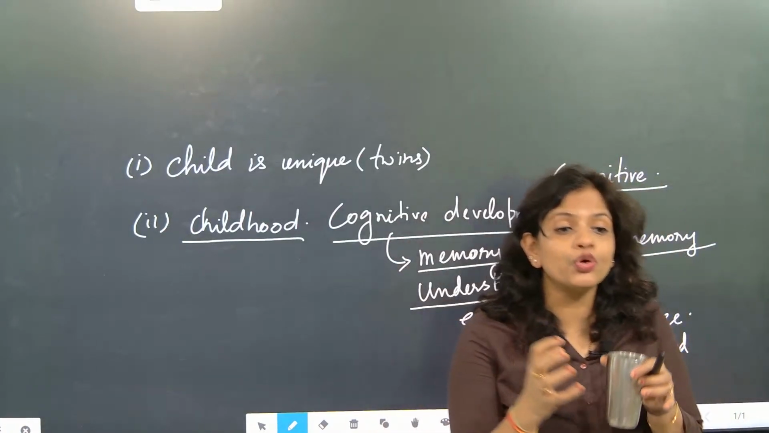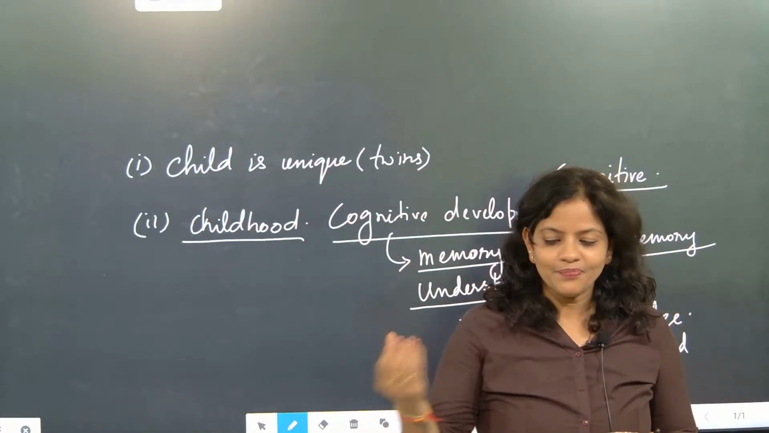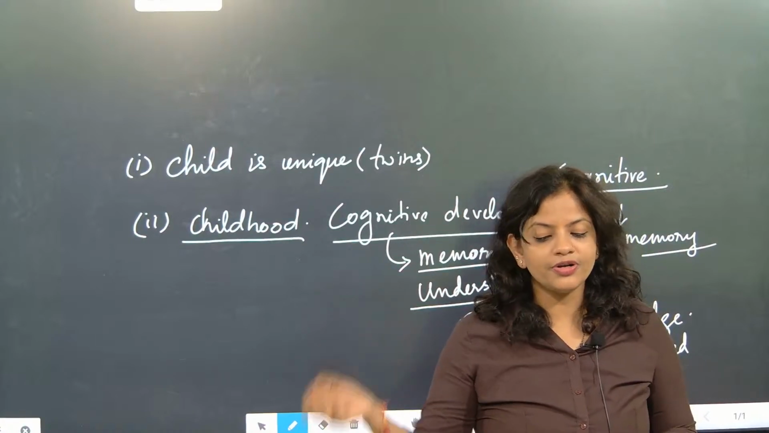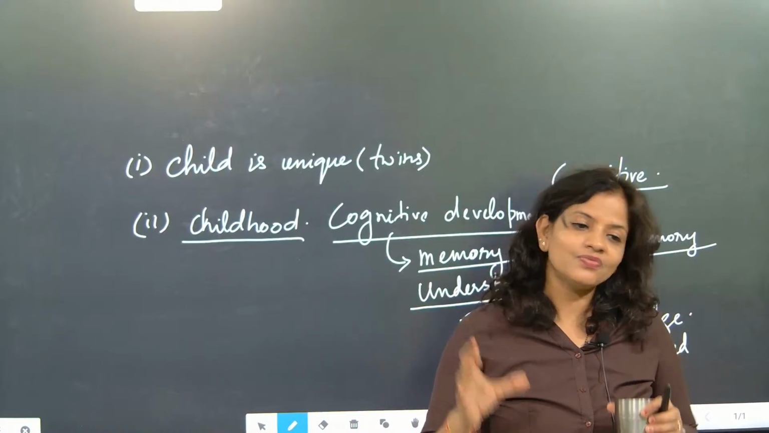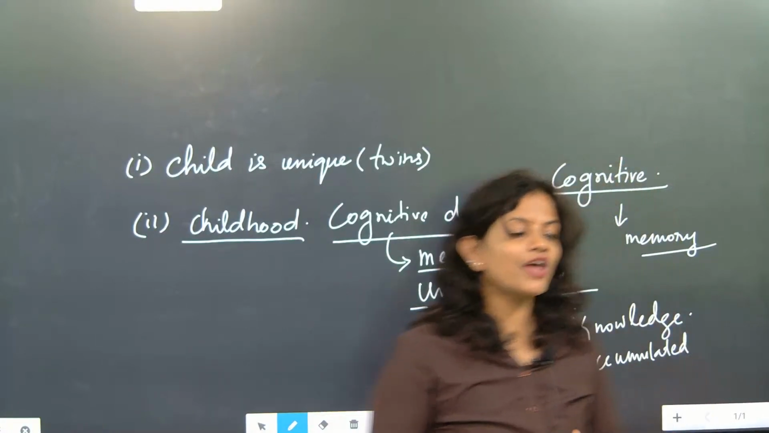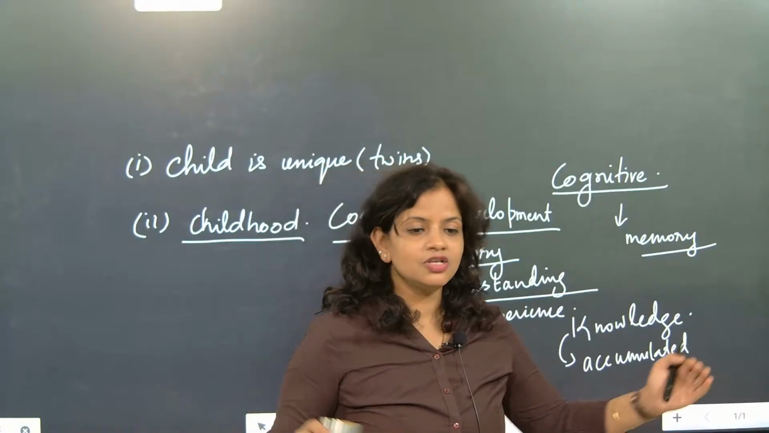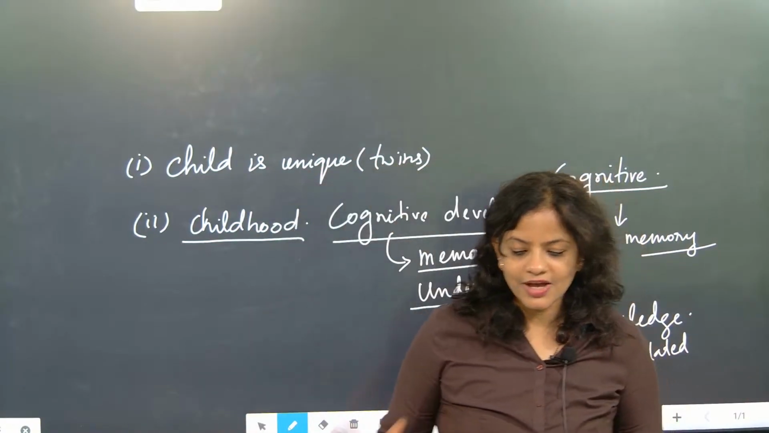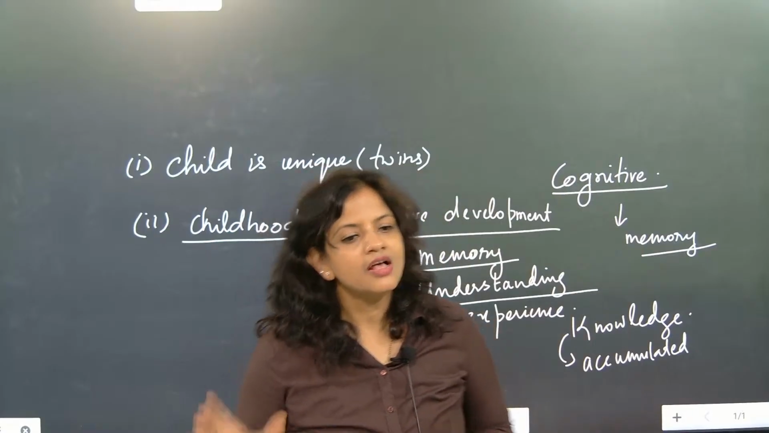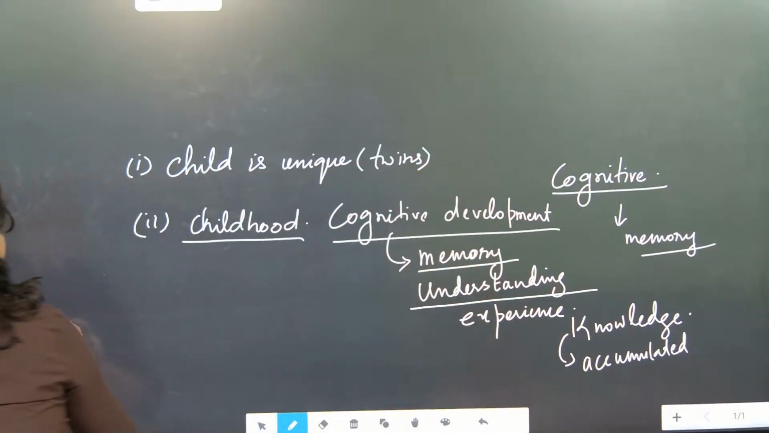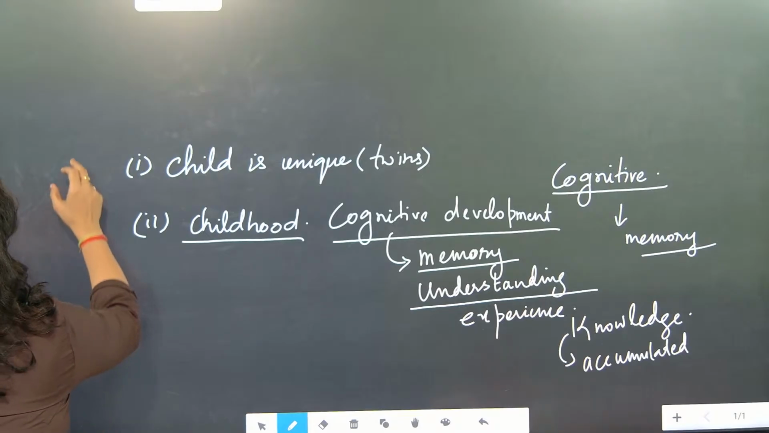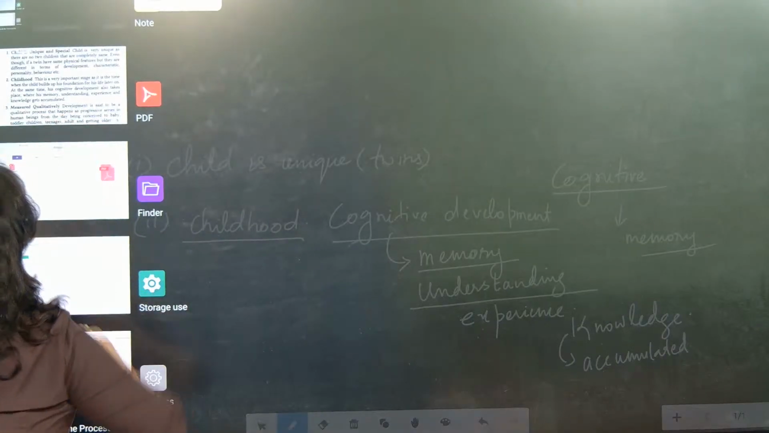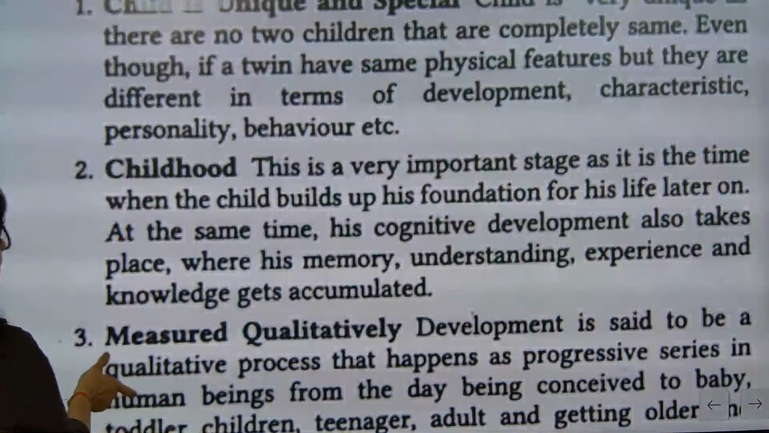Accumulated means stored. Like one drop of water, one drop of water, one drop of water, you keep storing, and the bucket will get full of water. So accumulation means storing. Storing means gathering. Crystal clear? So accumulated means storing or gathering. I hope it is crystal clear to everyone. Ruchi, is it done? Kavita ma'am, understood now? Nicely understood.